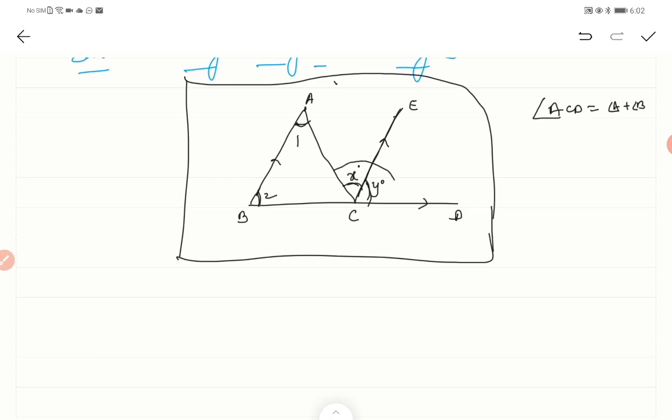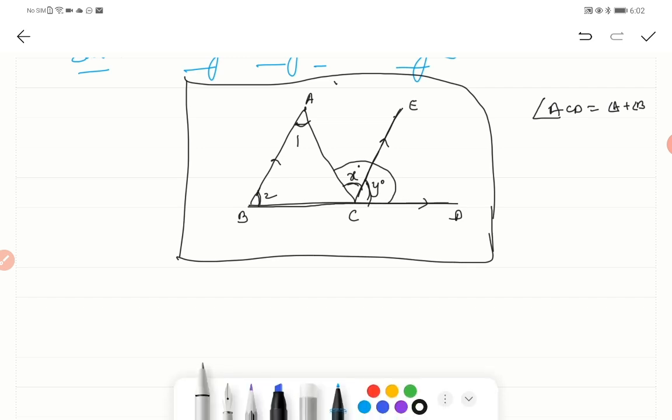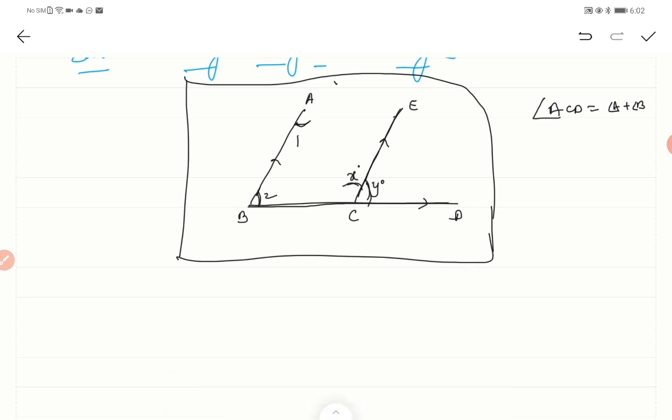This is the exterior angle: when BC is extended, one exterior angle will be formed. The exterior angle is ACD, and we need to prove that it is angle 1 plus angle 2.